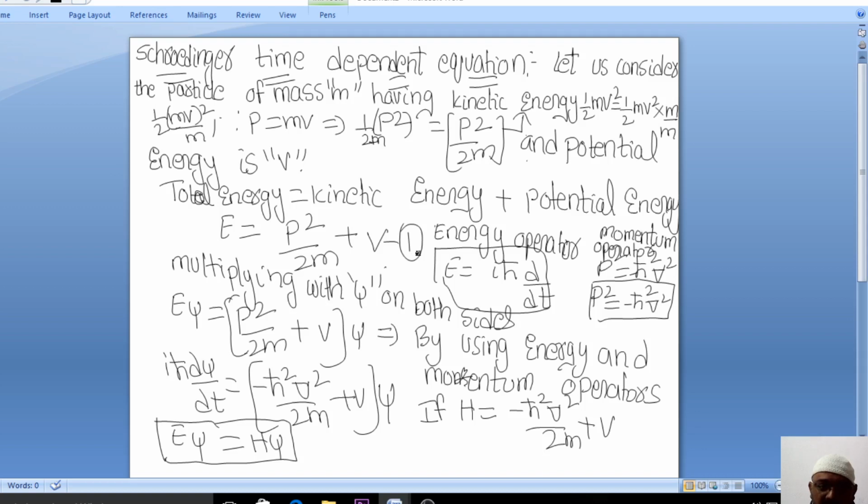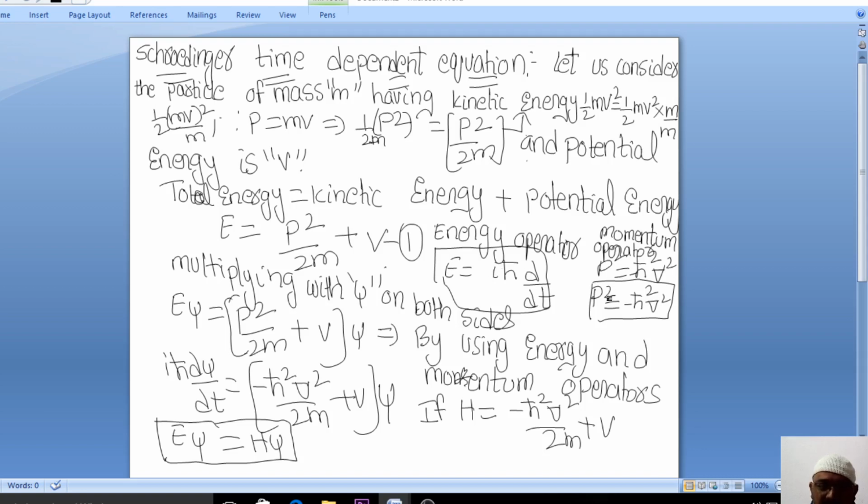This is equation number 1. So what is the energy operator? Operators in quantum mechanics are the measuring devices of the quantities which we want to know. So in quantum mechanics we will use some operators. So instead of writing E, what can I write? i h bar ∂/∂t.